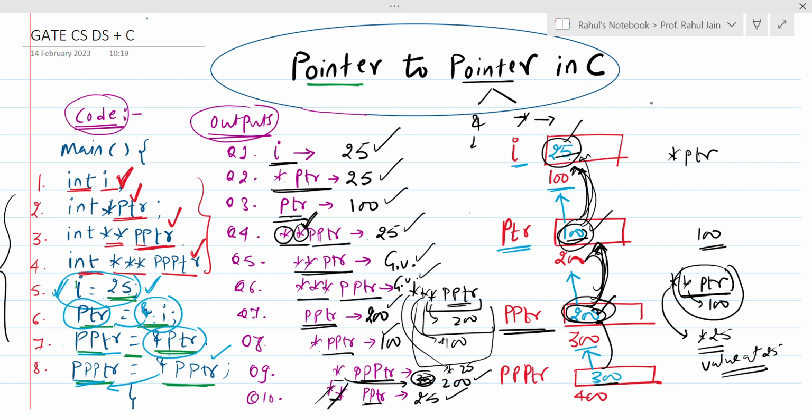And this is called the concept of pointer to pointer. This is why it is called pointer to pointer: we are having some variable which is holding the address of some other variable, and again we are having a variable which is holding the address of a pointer variable. So whenever we have a variable which is holding the address of a pointer variable, it is called pointer to pointer. And for solving any question of pointer to pointer, we need to first draw the architecture for analyzing and visualizing the concept, and thereafter we can answer any question that can be asked from pointer to pointer, right?